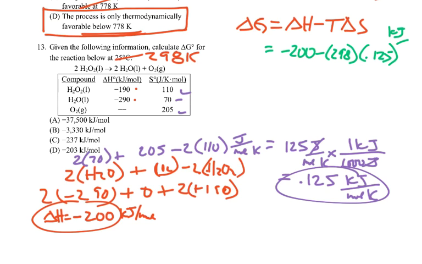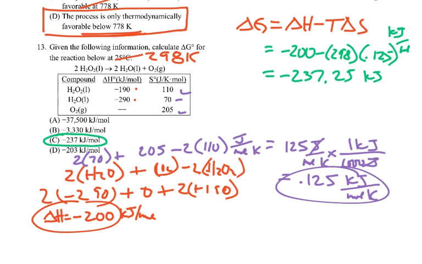Per mole Kelvin. This is going to be mole Kelvin times Kelvin, so kilojoules per mole. And for this I get negative 237.25, and that is in kilojoules. So there it is, answer C.